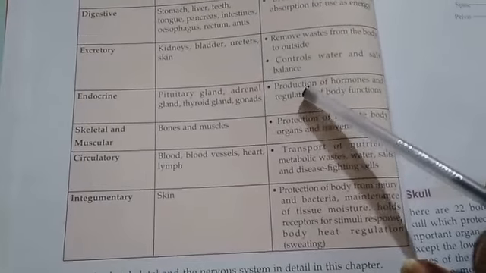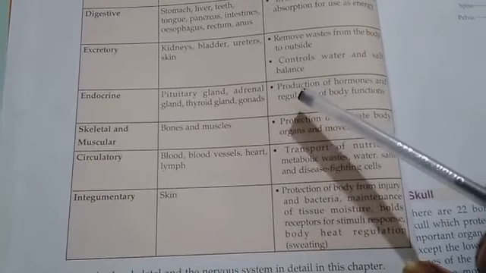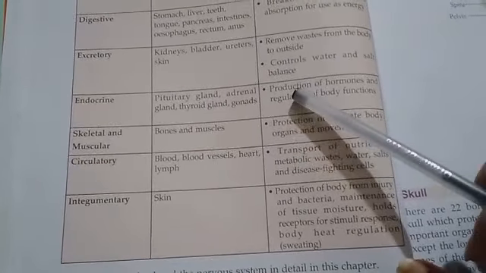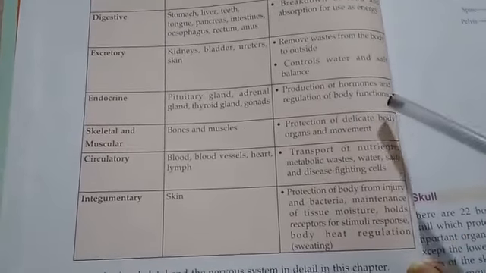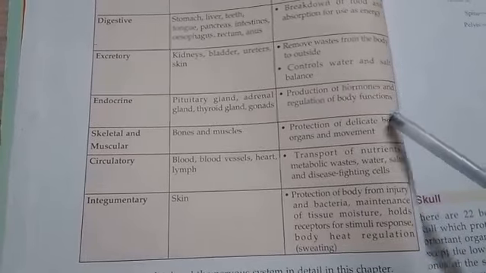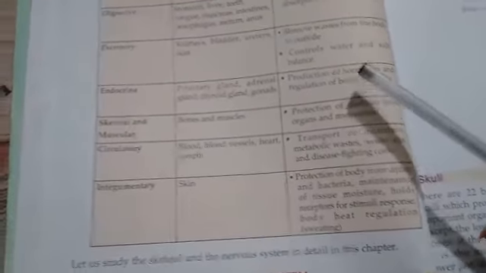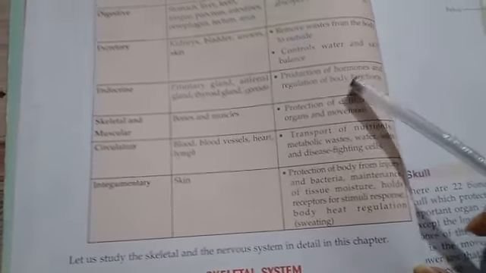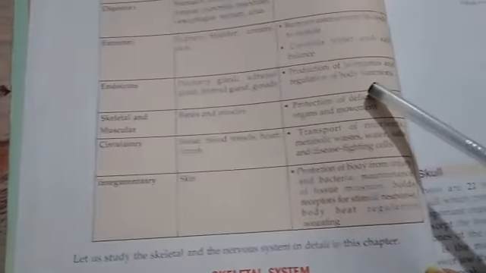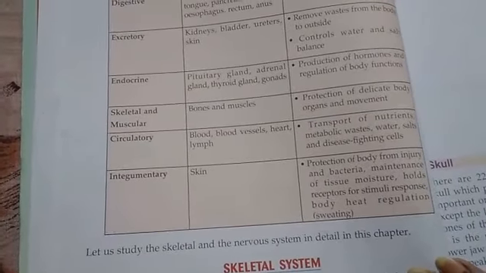And what are the functions of this system? Production of hormones and regulation of body functions. The hormones always regulate the body functions. Without that, the body functions can't take place. So it's also a very important system.